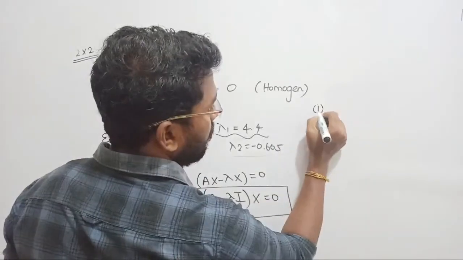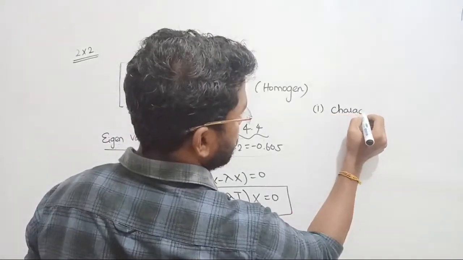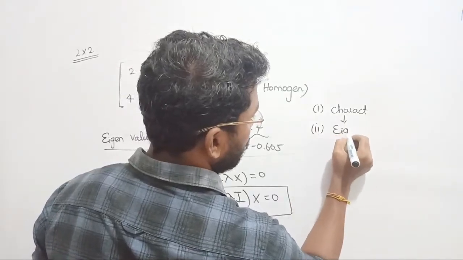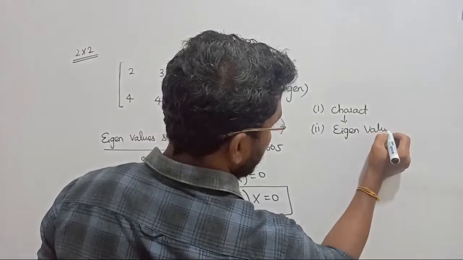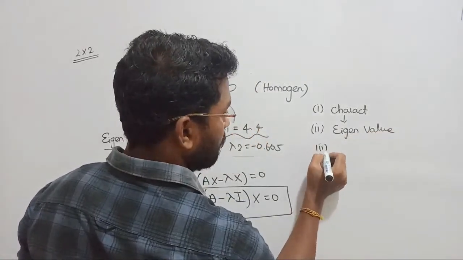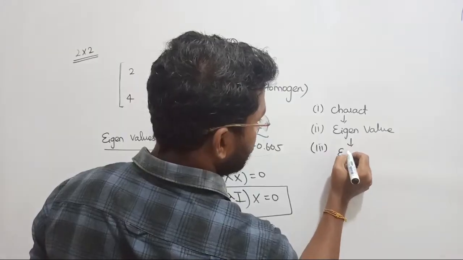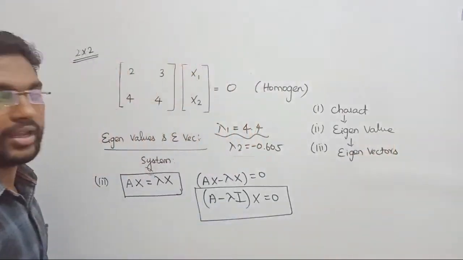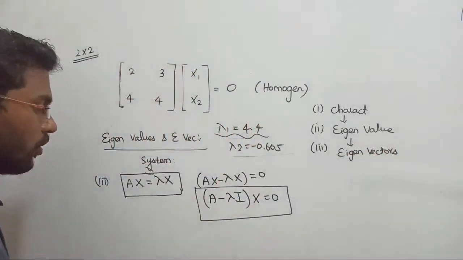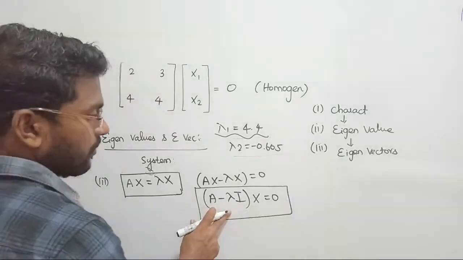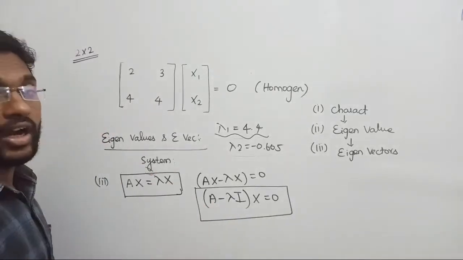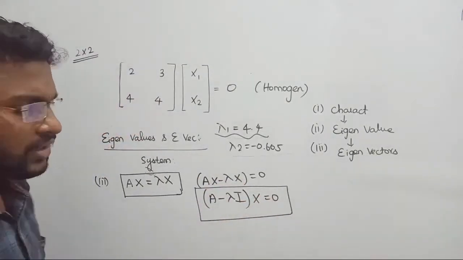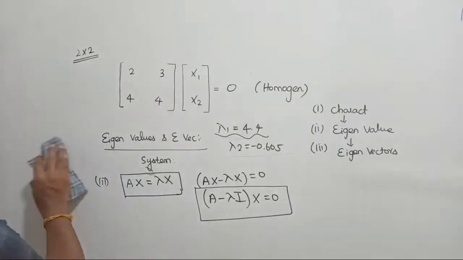Okay, so what is the conclusion? Step number 1, find the characteristic equation for the given system, right? Step number 2, from the characteristic equation obtain the eigen values, right? Step number 3, find the value of eigen vectors for individual eigen values, right? From this eigen value our next target is we have to obtain the value of eigen vectors. Clear? That's all. That's very important. That is what we are doing in this system. Okay, now anyway we are in the third step. In this third step our next target is we have to obtain the value of eigen vector. Very simple, right? To obtain the value of eigen vectors there are no big things to do, right? Let me rub these things.